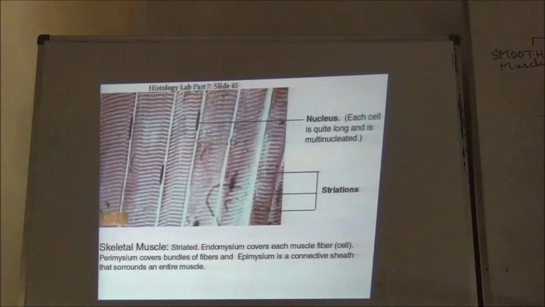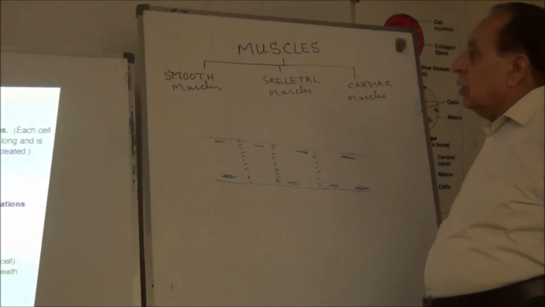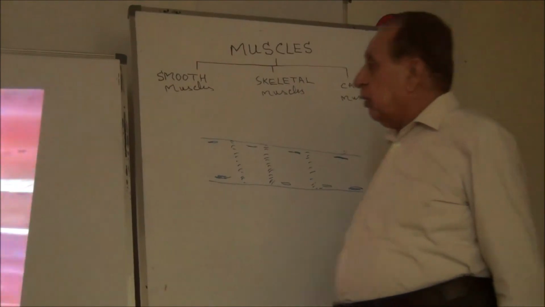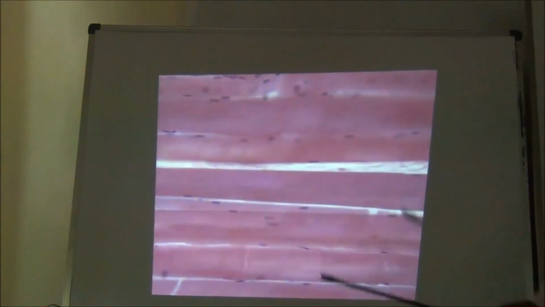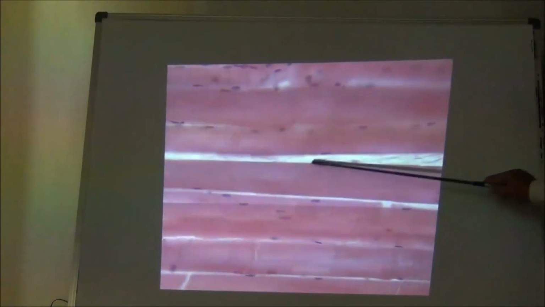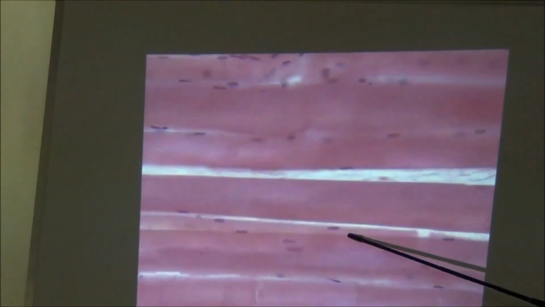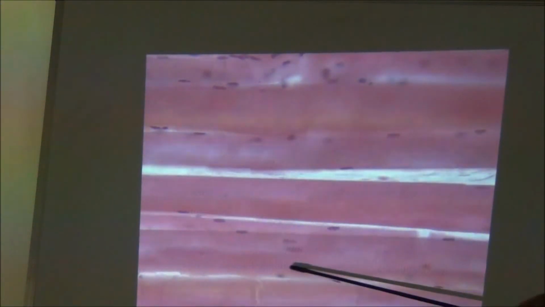Next, the last one is the cardiac muscle fiber. Now, these are also skeletal muscle fibers. These are the cross striations, and these are the flattened nuclei present at the periphery of each muscle fiber.